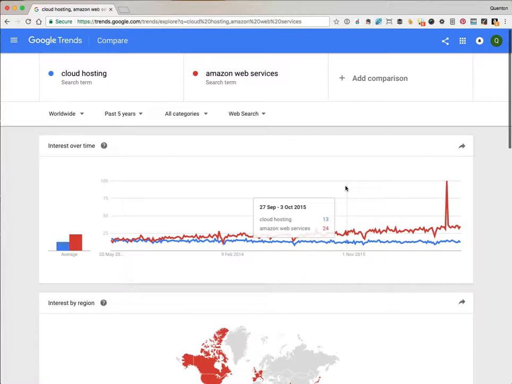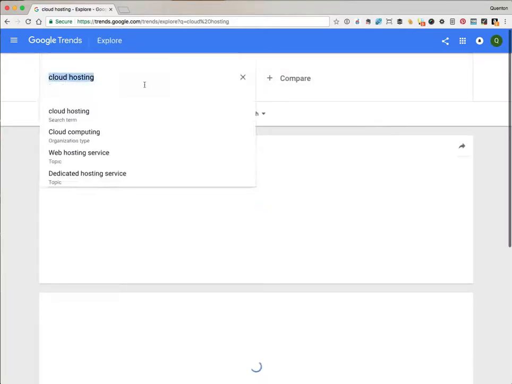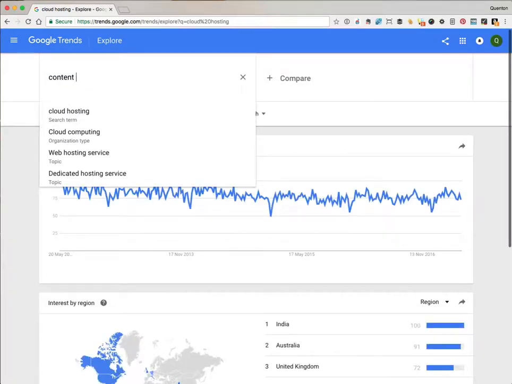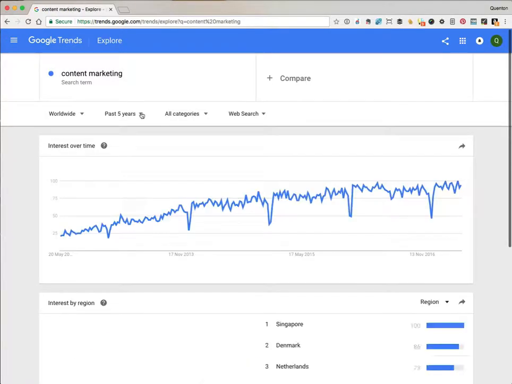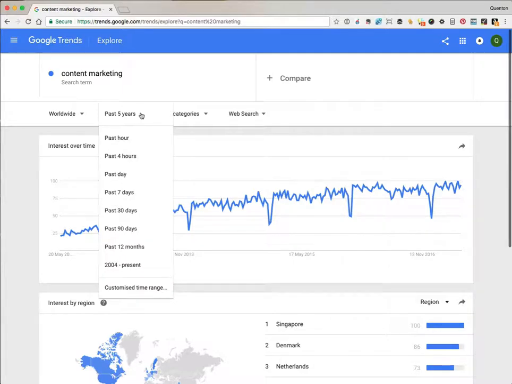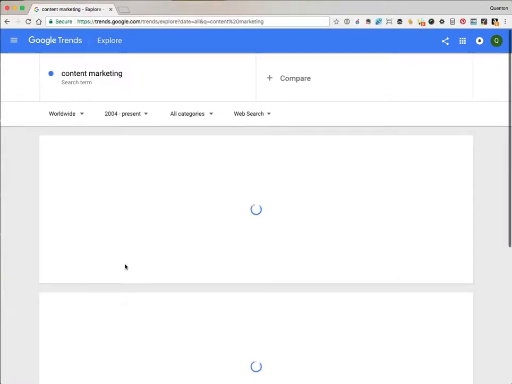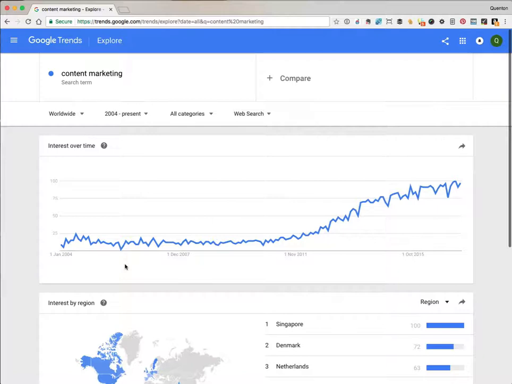Let's look at another online business term, content marketing. Okay, we can see that content marketing has been around since at least 2004, but its popularity didn't really take off until 2012, and it just keeps getting more popular.